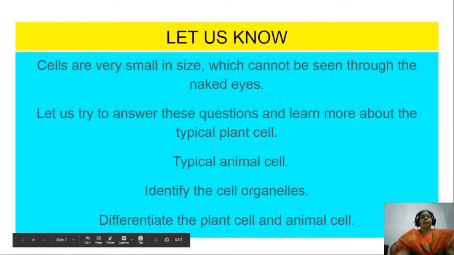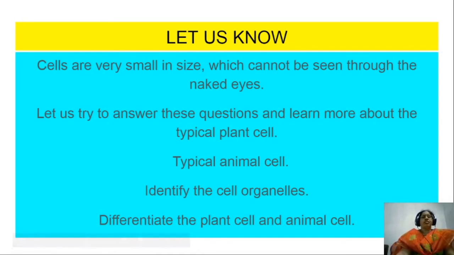In our 8th class lesson, we learned that cells are very small in size, which cannot be seen through the naked eyes. So what shall we do? We use an instrument to watch these microorganisms and cells. So let us answer these questions and learn more about the typical plant and animal cells, identify the cell organelles and differentiate the plant and animal cells.